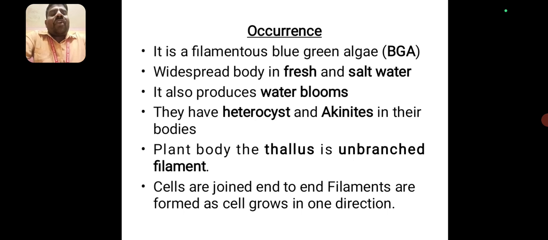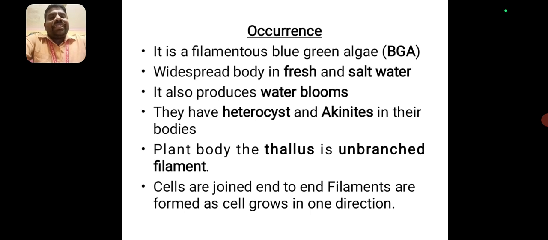The occurrence of Anabaena: it is a filamentous blue green alga, widespread in fresh and salt water. It also produces water bloom. They have heterocysts and akinetes in their bodies.